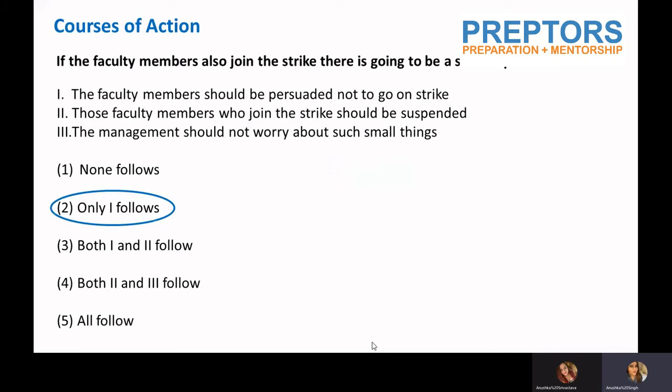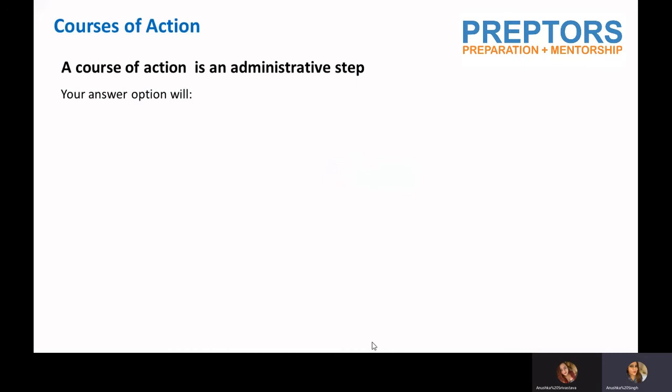If I say faculty members who join the strike should be suspended, then obviously it's going to intensify the problem. And it's not a small thing, because they've already stated in the question it's a serious problem. So I can't go with the third option at all. So only one follows. So again, a course of action is an administrative step.